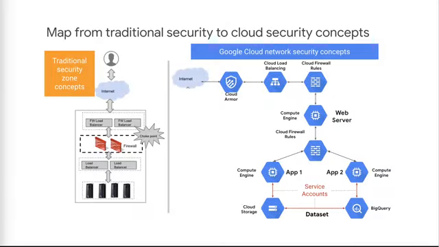Because of pervasive availability of firewall rules, you don't have to install a router in the network at a particular location to get firewall protection. That means you can layer the firewalls as shown in this example. Because of pervasive support for service accounts, you can lock down connections between components.